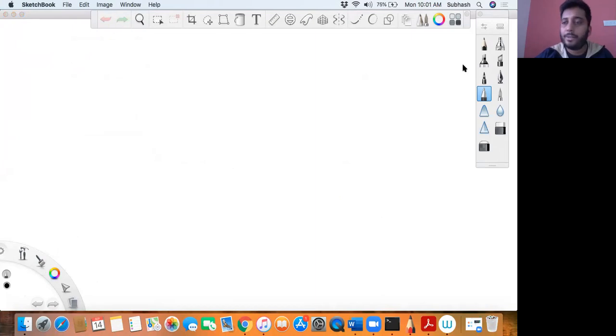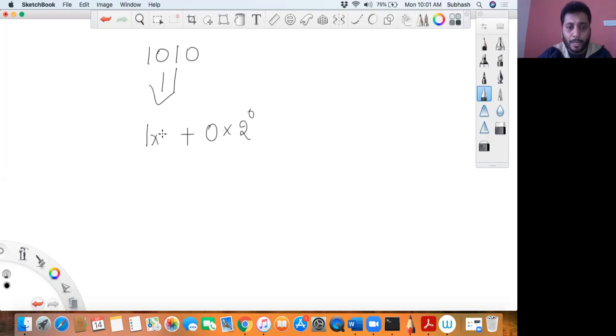So it is like this. Suppose I give you 1010, then how do you convert this? Basically you'll have to use this thing, right? So 0 multiplied by 2 to the power 0 plus 1 multiplied by 2 to the power 1 plus 0 multiplied by 2 to the power 2 plus 1 multiplied by 2 to the power 3, right?